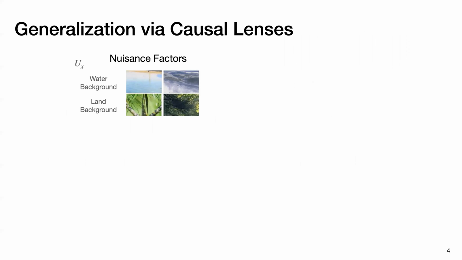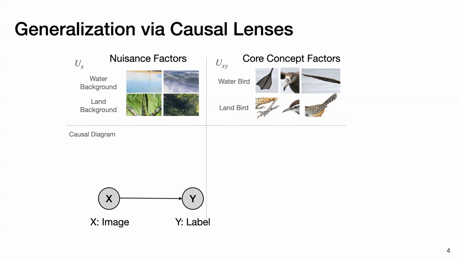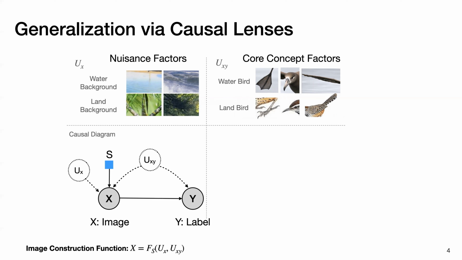We start by introducing the causal model. We assume there are nuisance factors UX, such as a water background and a land background, and the concept factors UXY, such as a bird's flipper and beak. We encode our domain knowledge of visual recognition in this causal graph. The image X is constructed from concept UXY and the nuisance factors UX through a function defined by a switch node S. The ground truth label Y is affected by both the concept factors and the image we perceive.